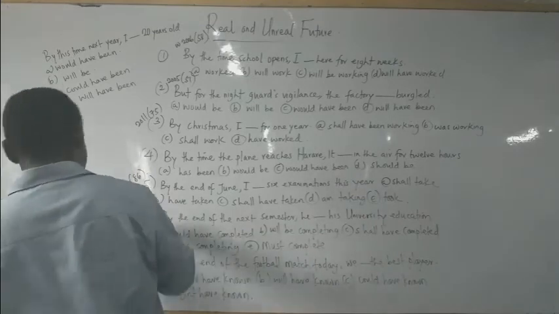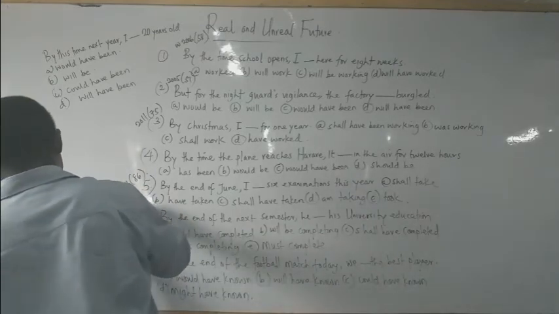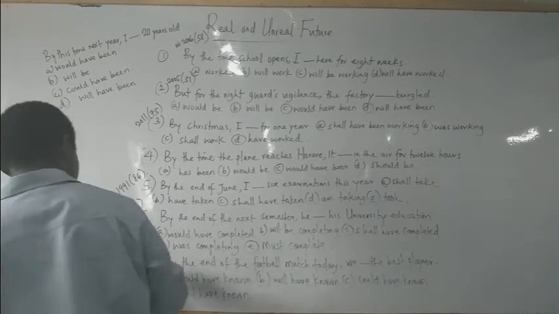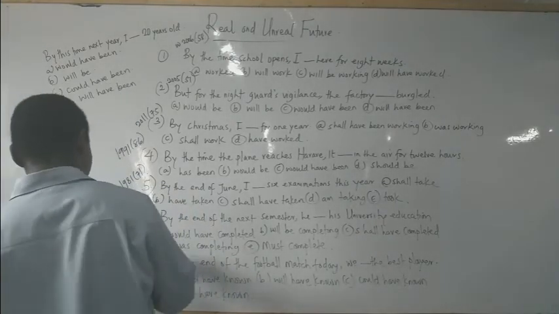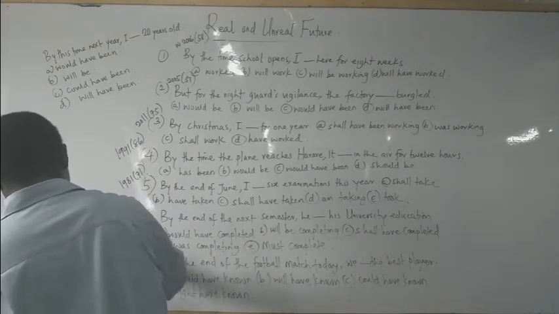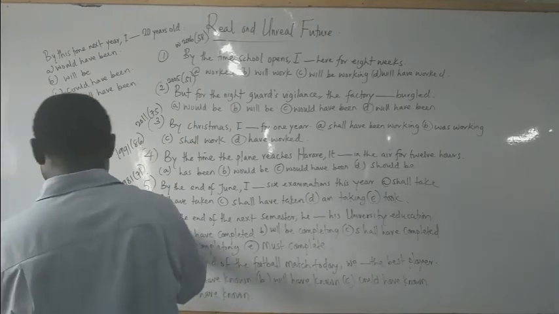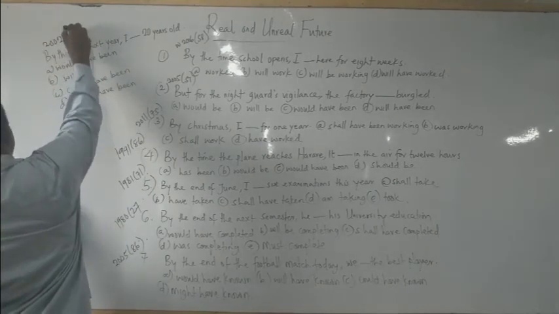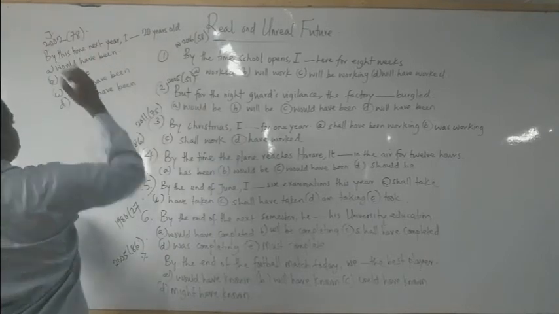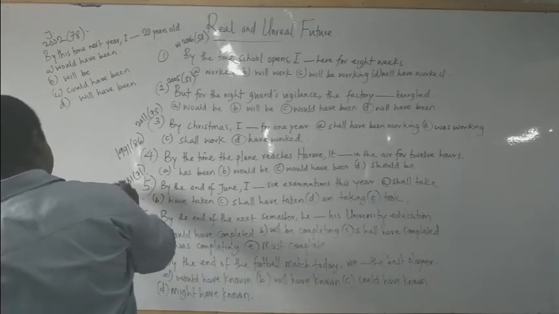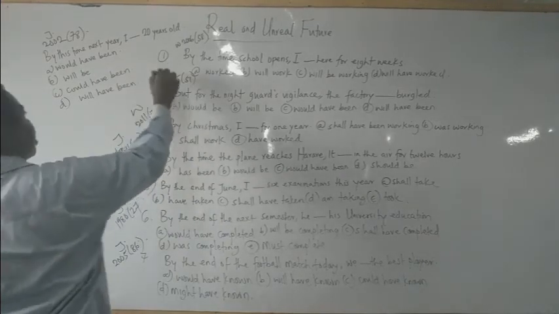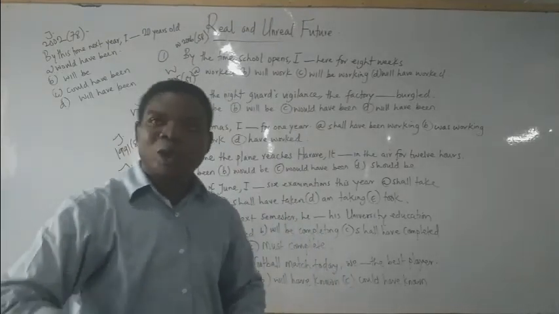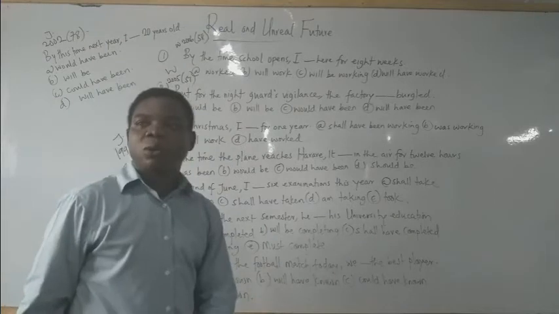The fifth one is 1988, 71. The seventh one is from JAMB 2005, question 86. Then the last one here is JAMB year 2000, question 78. This one is from JAMB past question, then this one is WAEC, and then WAEC. Yes, these are the instances of questions being tested on real and unreal word expressions.